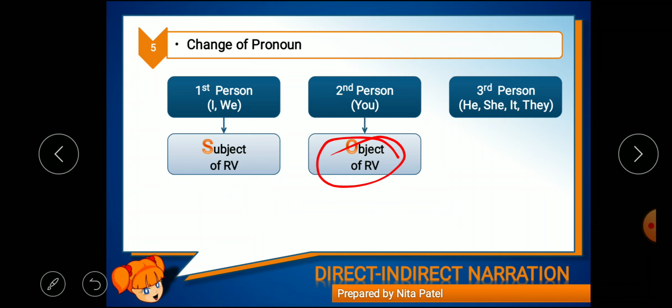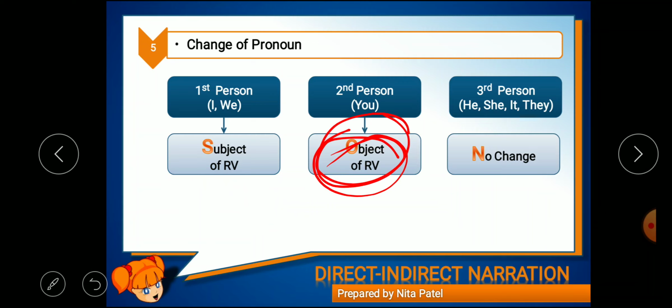Rosie is our object, so we will convert according to the object. If a second person pronoun is used in the sentence, we will convert according to the object of RV. Now if a third person pronoun is there, then there is no change. Okay, then there is no change. Now it is very easy, but it may get confusing, right?